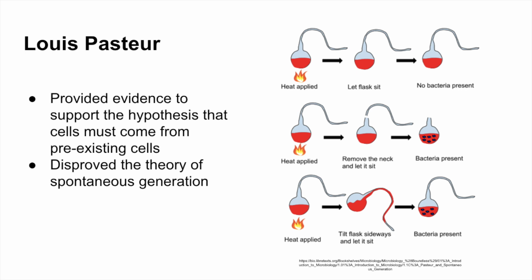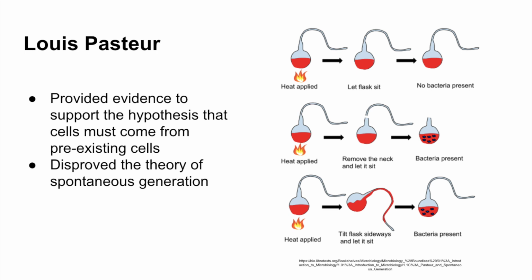In his experiment, he had 3 broths stored in swan neck ducts, which blocked the passage of external dust particles. His first step was to sterilize the broths. To do this, he boiled them, killing any microorganisms present in the growth medium. In the first one, he did not break the stem. The result was a clear broth showing that no microbes had formed or become trapped.